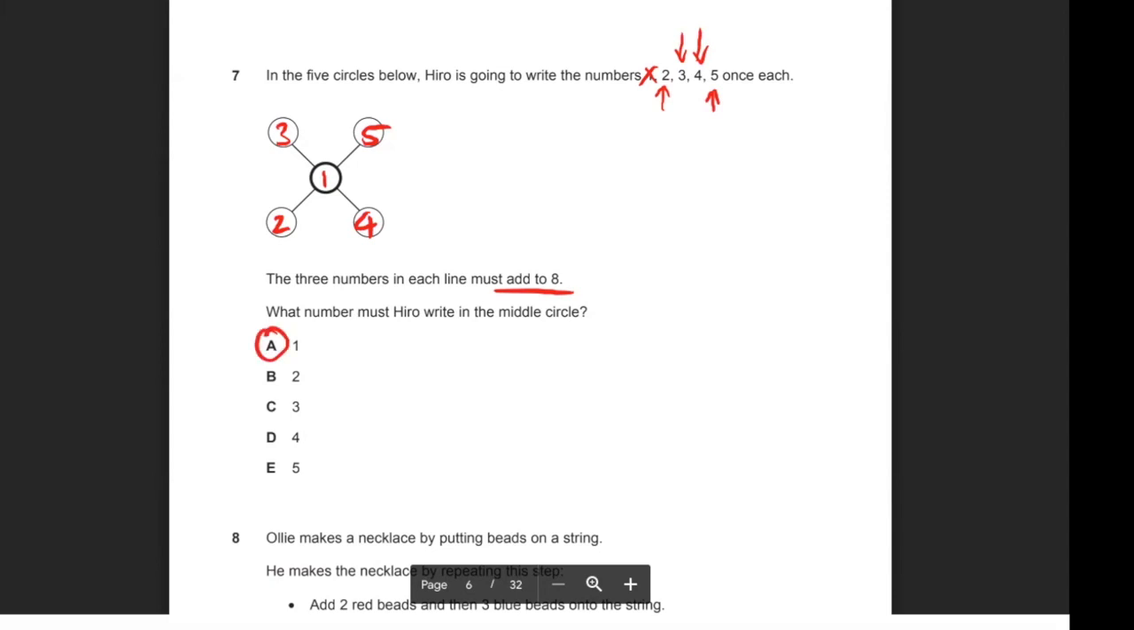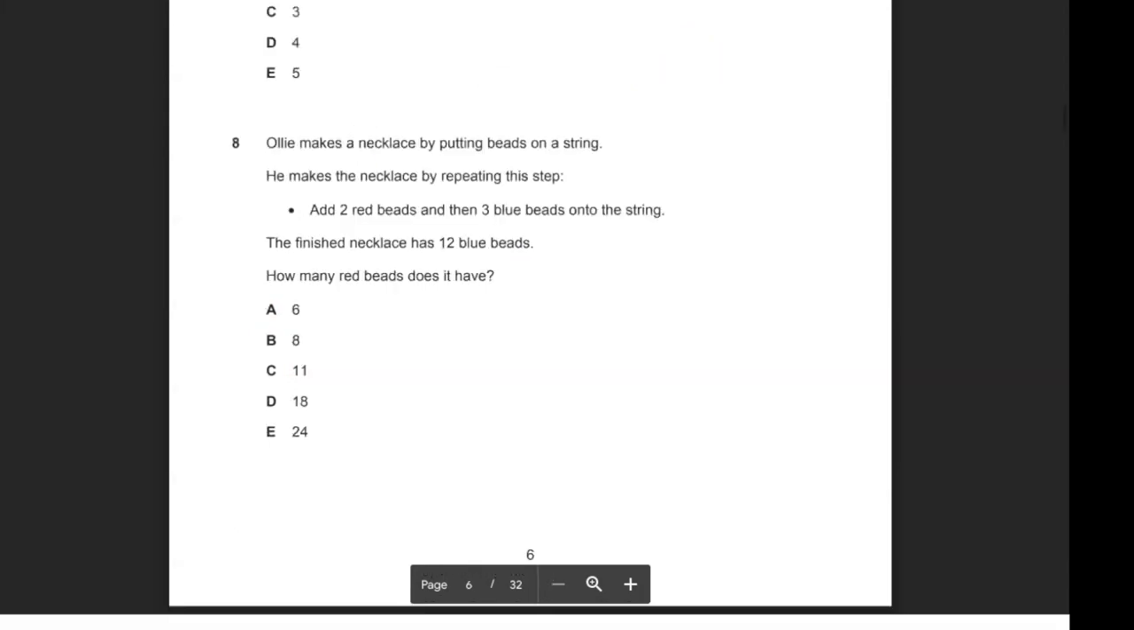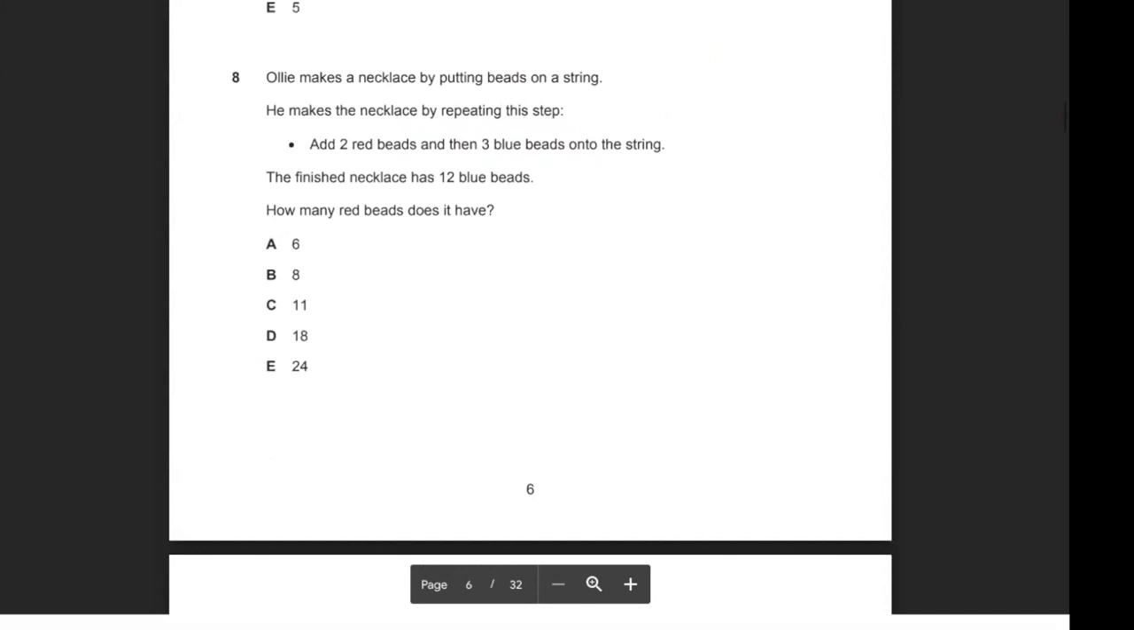Okay, let's move on to the next question. So for question 8, it says, Ollie makes a necklace by putting beads on a string. He makes the necklace by repeating this step. So he starts off with 2 red beads and then 3 blue beads.